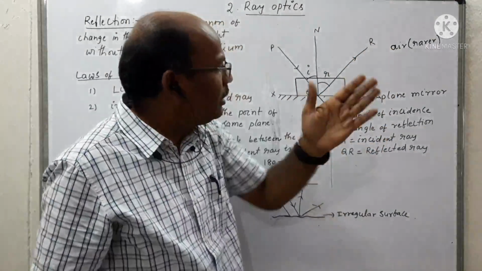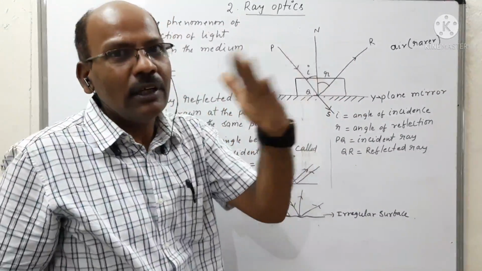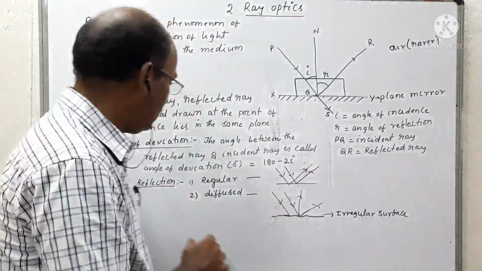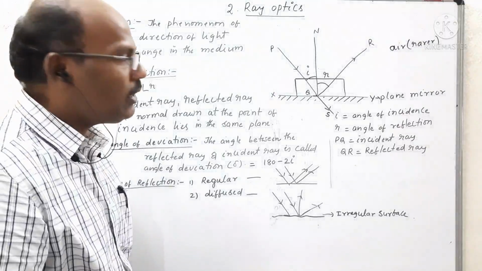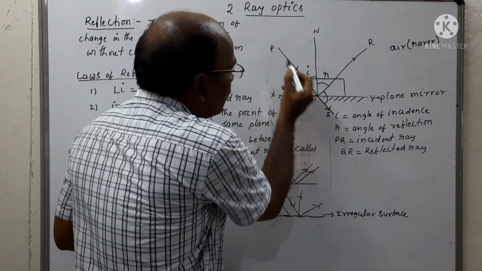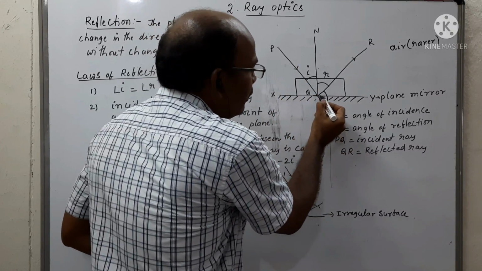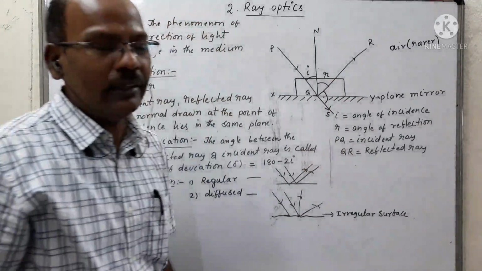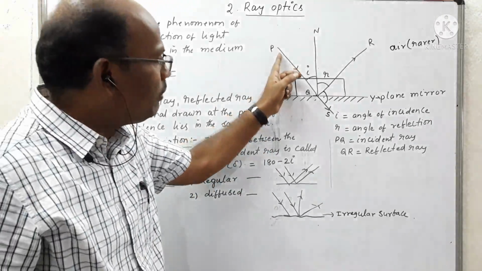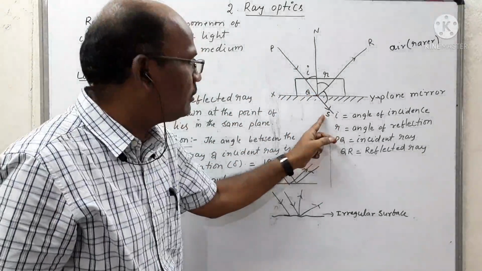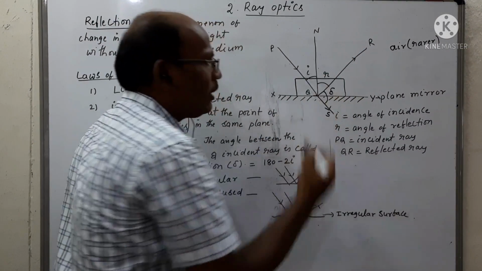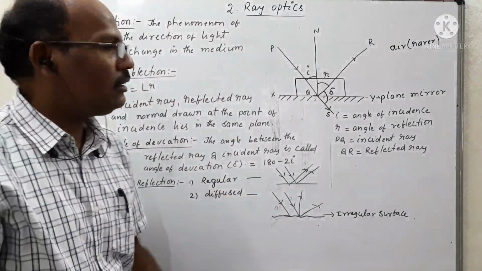So how far has the incident ray deviated from its original path by the presence of this plane mirror? That angle is called the angle of deviation. How can we define it? The angle between the incident ray PQS and the reflected ray QR is called the angle of deviation, delta.